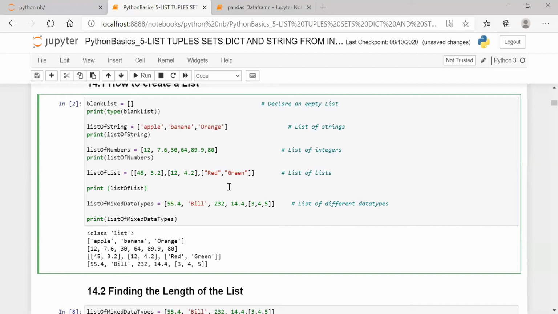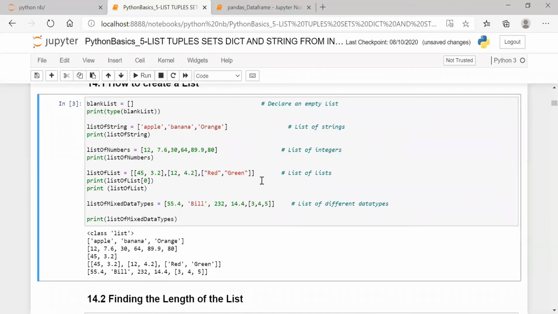Suppose you want to print the first element, what will we do? Print, see, list of, it is very important, case sensitive. List of 0 means what will be printed? The first element, the 0th element is printed. See here, 45 and 3.2.